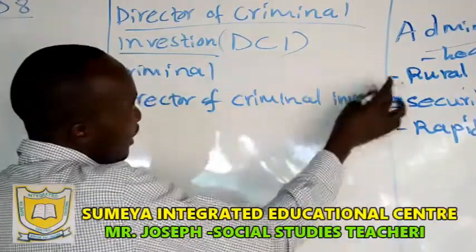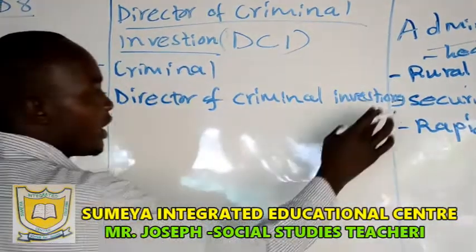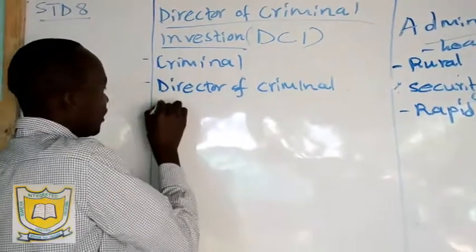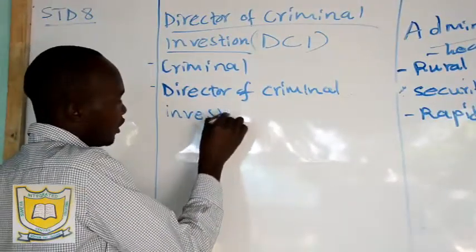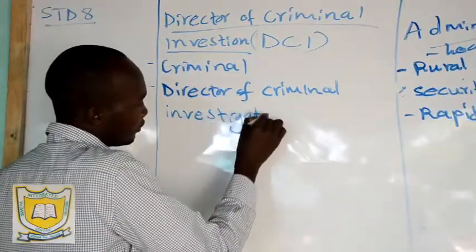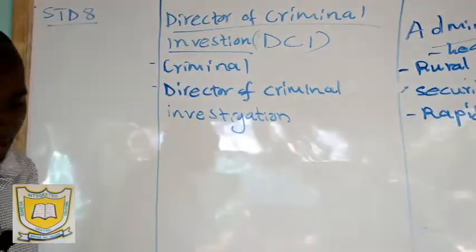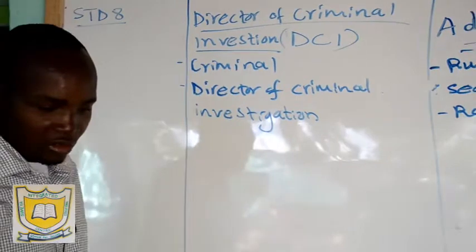So it's the same with the name. Then function.